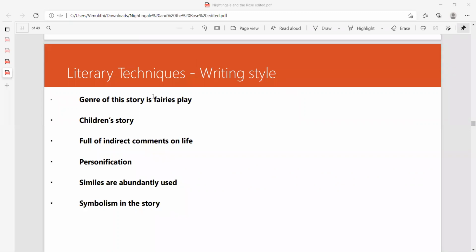Now, do you have writing style? Do you have this note to write down? We have to write. Okay, please write down. I will give you a note as well here.